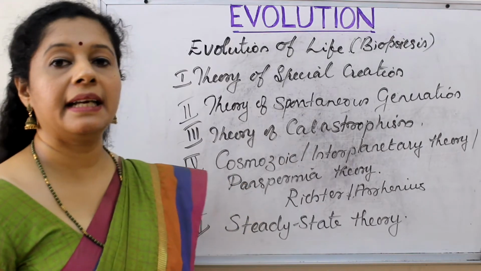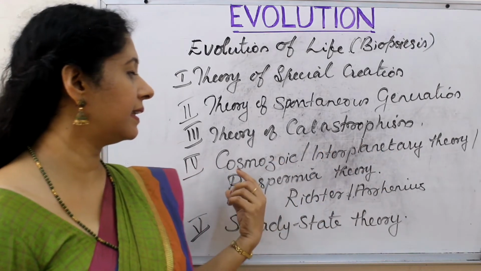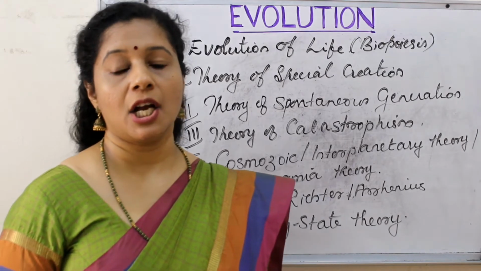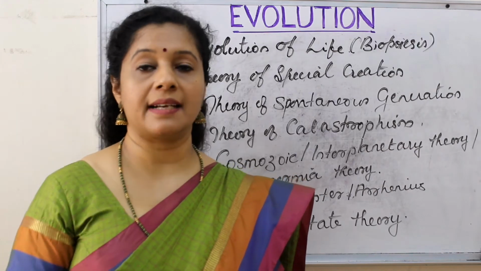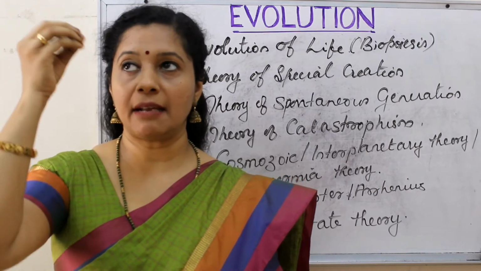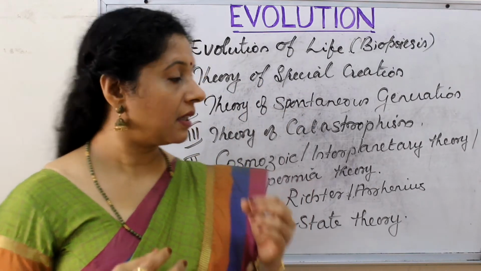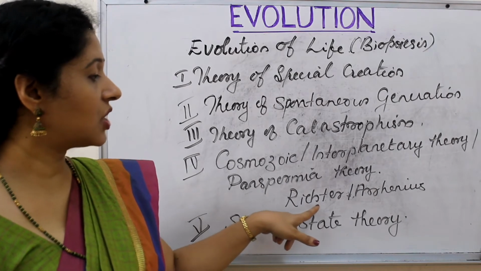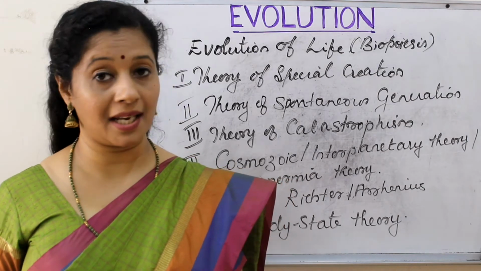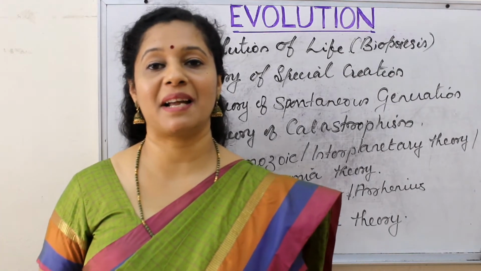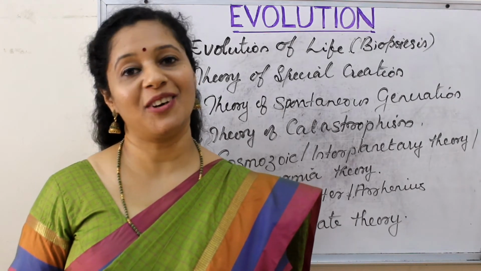The next theory was by Greek people, who believed in the cosmozoic theory or interplanetary theory, also called the panspermia theory. According to them, life came from another planet where life already existed in the form of certain spores. It came to the earth. Since the conditions were favorable, those spores developed into life. The advocates of this theory were Richter and Arrhenius. But as of now, we don't know about life existing on any other planet. Then how can life come from other planets in a meteorite or in the form of a spaceship that we can see only in fictional movies, right?